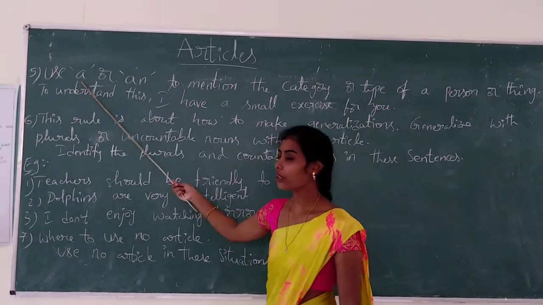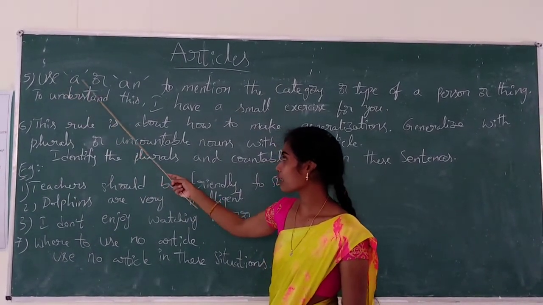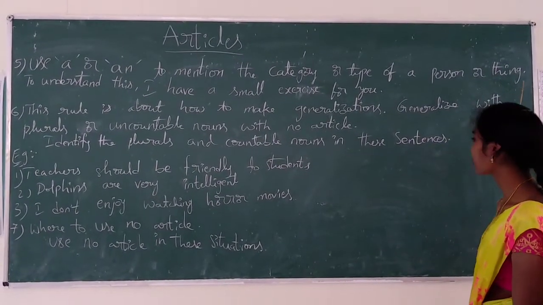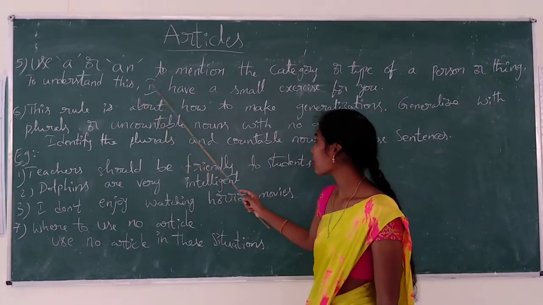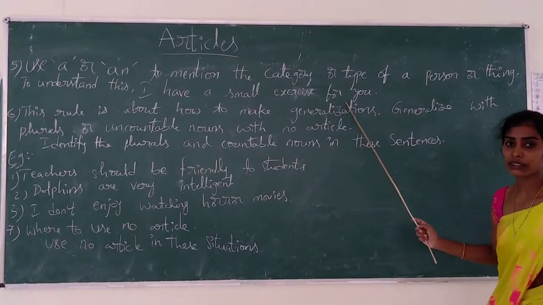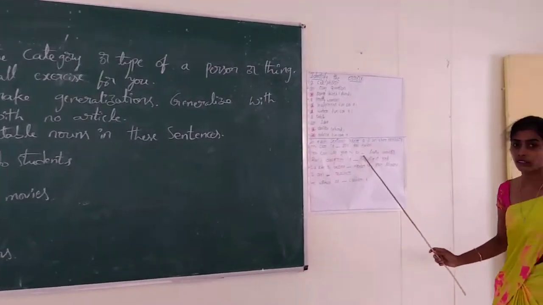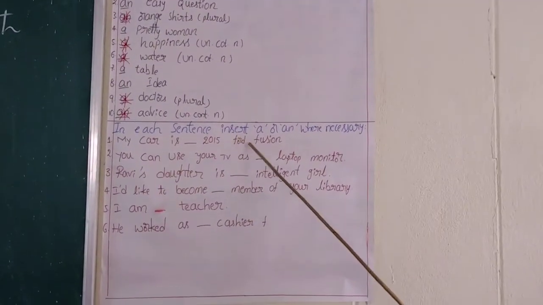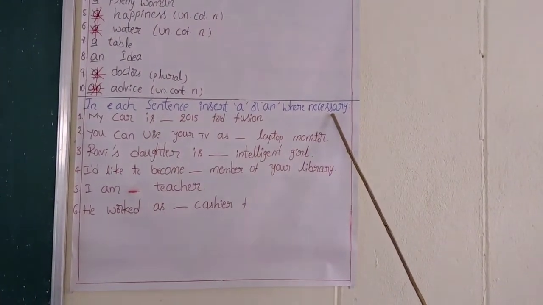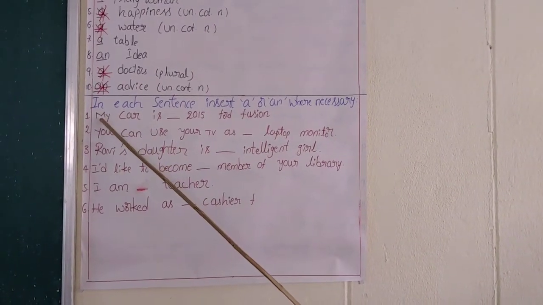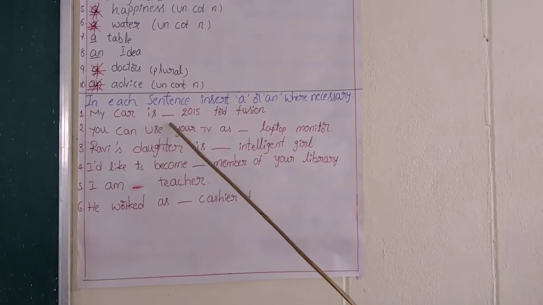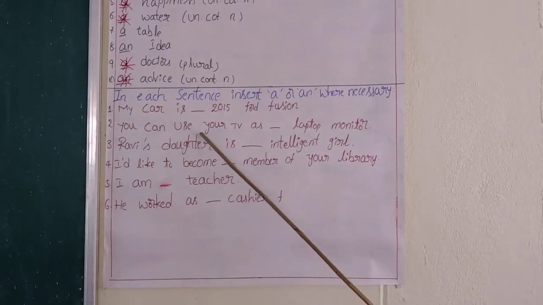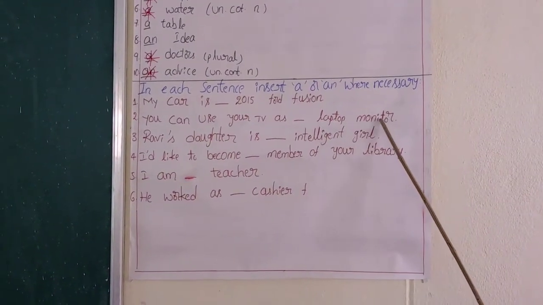Let us now move on to rule number 5. Use a or an to mention the category or type of a person or thing. To understand this, I have a small exercise for you. In each sentence, insert a or an where necessary. Here, the first example, my car is dash 2015 Ford Fusion. And the second one, you can use your TV as dash laptop monitor.